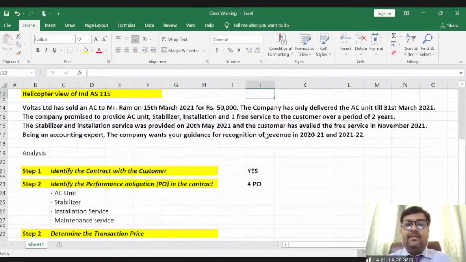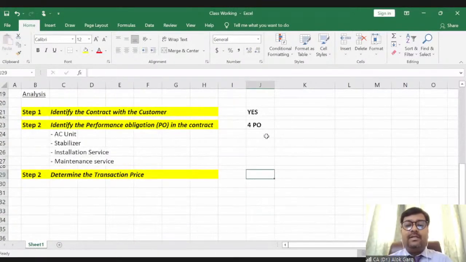This dealer is selling this air conditioned package on 15th March 21 for rupees 50,000, right? Tanushree is saying 3. Sairam is saying goods as well as service. Thota is saying 4. You're right. Priya is saying 50,000. Yeah. So determine the transaction price. What is the transaction price? 50,000 rupees. 50,000 rupees, right? Step 3.